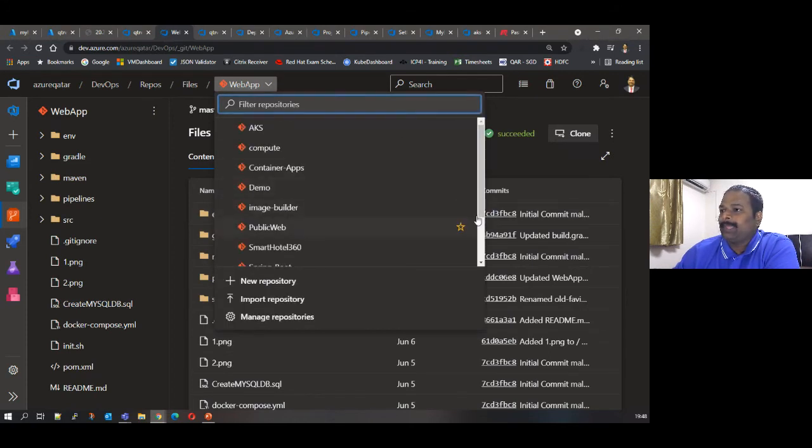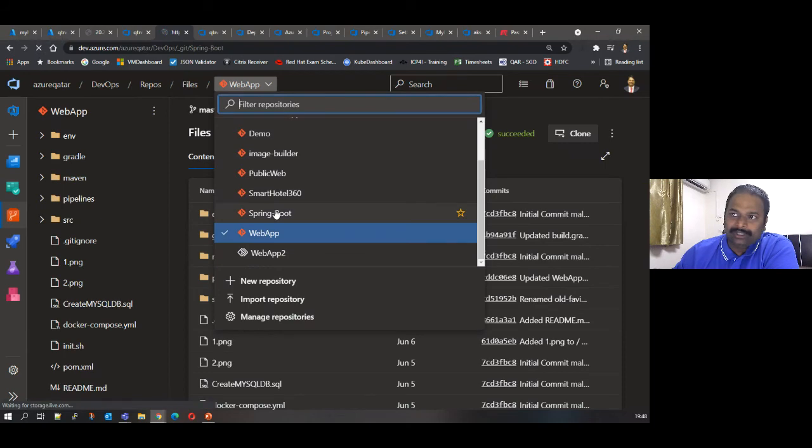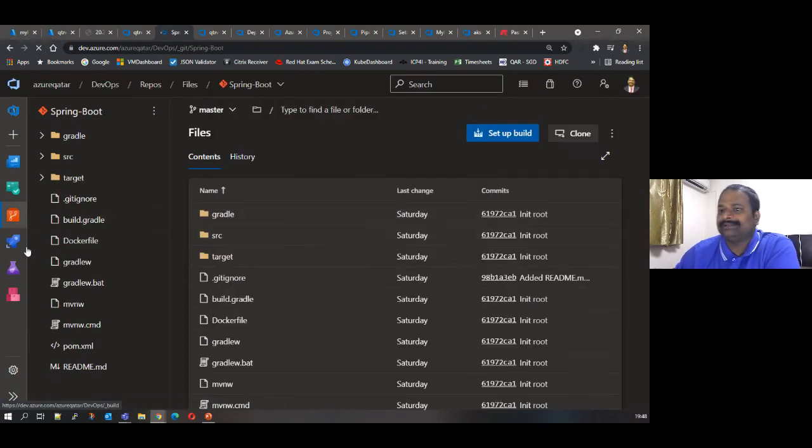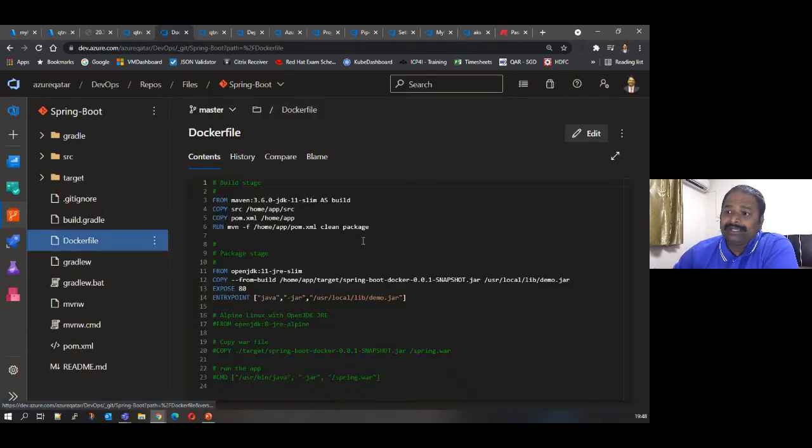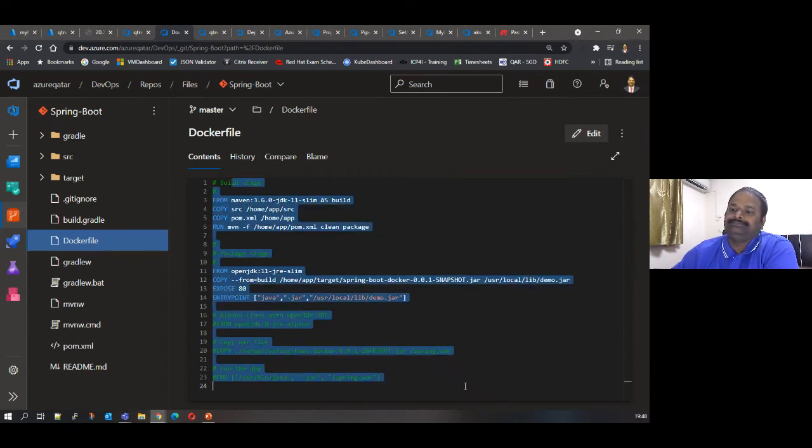This is my Spring Boot repository. This is where my code exists. When you select the Azure Repos in the AKS deployment center and point to your repository, it will detect this file. Based on this, it will create the pipelines. It creates a CI pipeline, and then it creates the CD pipeline.